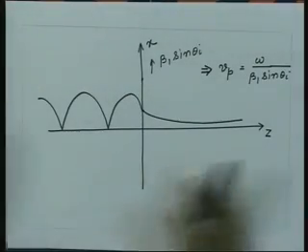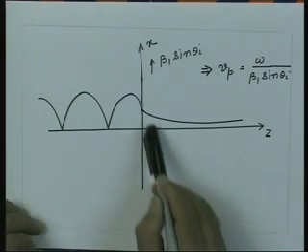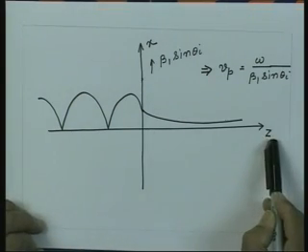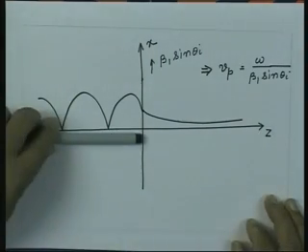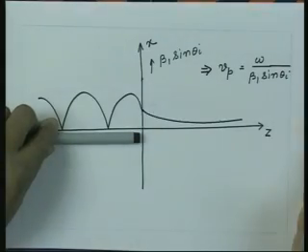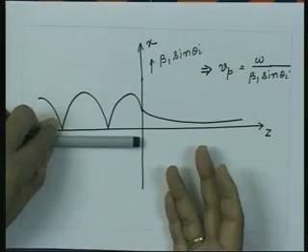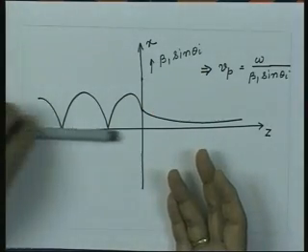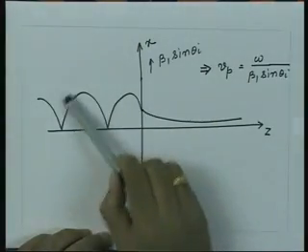So, now if I ask which direction the net power flow is, these fields do not constitute any wave. So, there is no power flow in the z direction. If there is no power flow in this medium in z direction, there cannot be any power flow in the z direction in medium 1 also, because if the power had come in this direction and if nothing has gone in this medium along z direction, there is no way here to consume power. We are talking about a completely lossless media. So, that means whatever power came in this direction essentially gets reflected back. That is what these standing waves are showing you.